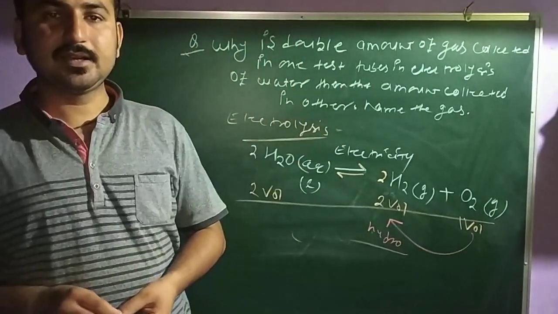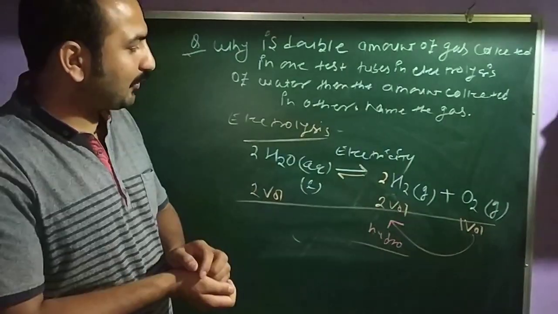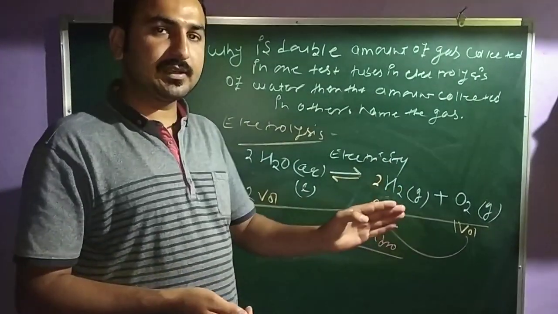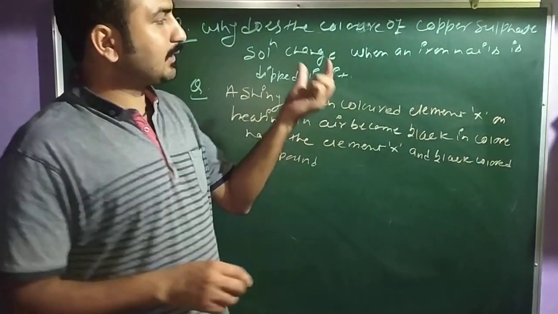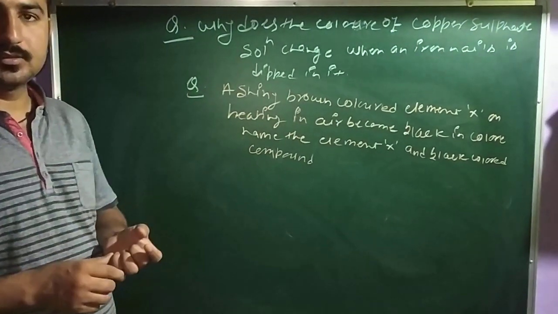The name of gas is hydrogen. That means hydrogen will form double as compared to oxygen. Plus there is another 2 questions from your activity section.